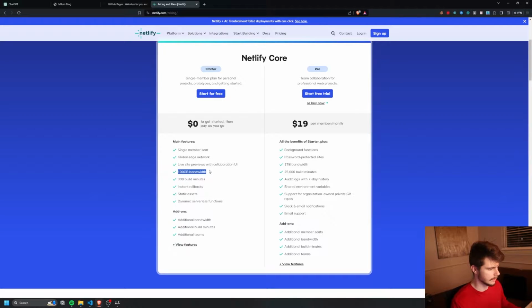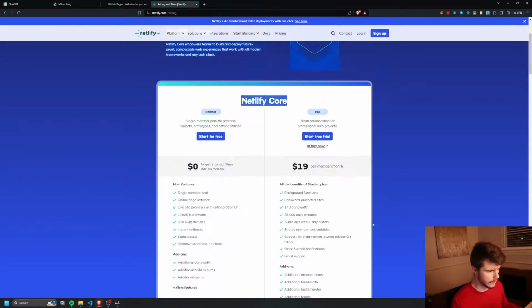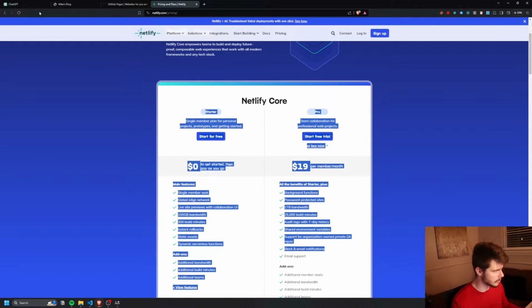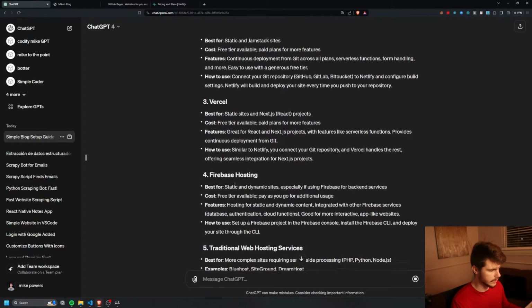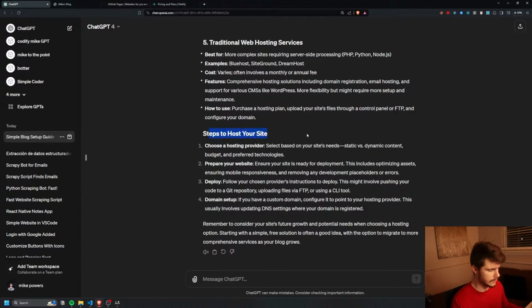Like what is the gigabit bandwidth? What are build minutes? You know, things like that. Or why would I go with something like the Pro membership here? You can really get advanced with this. So there's Vercel, Firebase hosting, traditional hosting, steps for hosting your site.